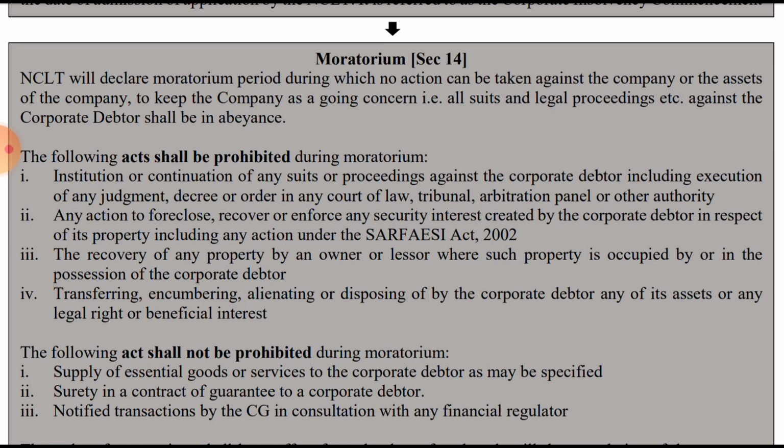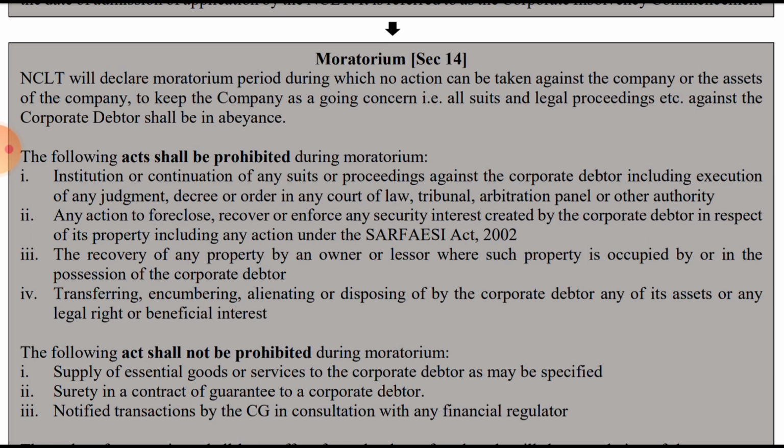The following acts shall be prohibited during the moratorium. First, institution or continuation of any suit or proceedings against the corporate debtor, including the execution of any judgment, decree or order in any court of law, tribunal, arbitration panel or any other authority. That is, there will be a stop on all proceedings and pending litigations.